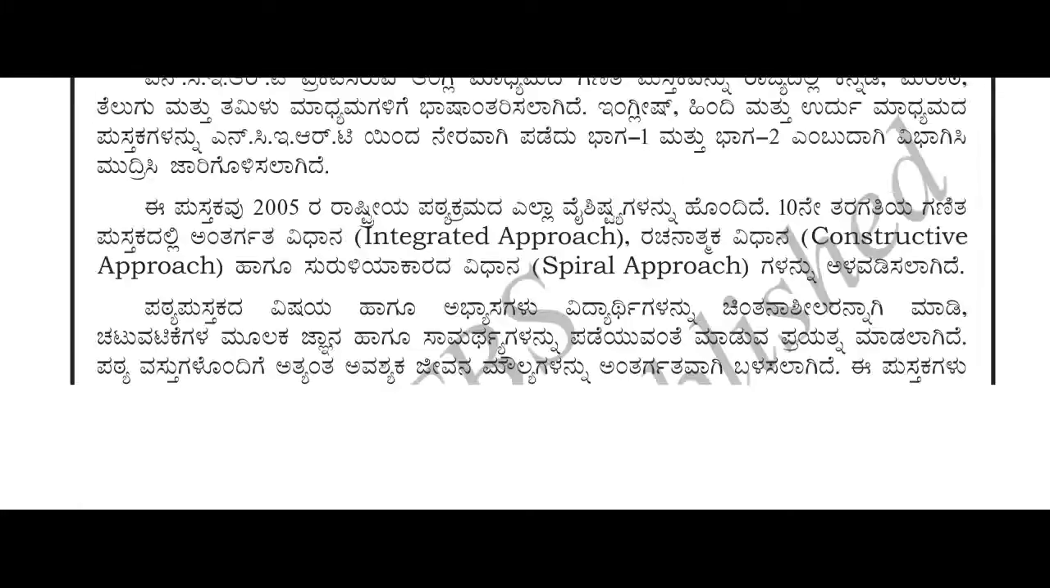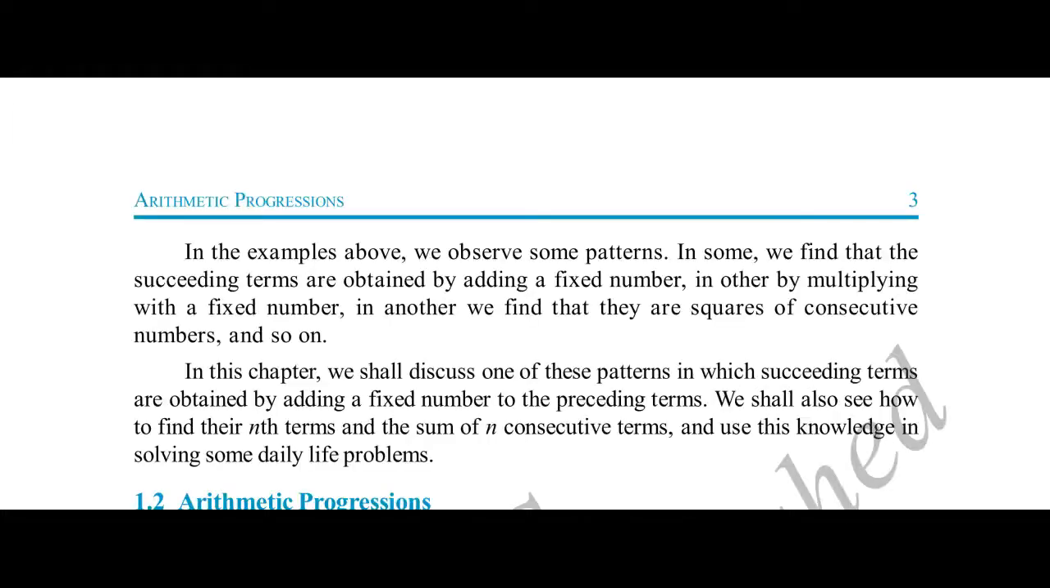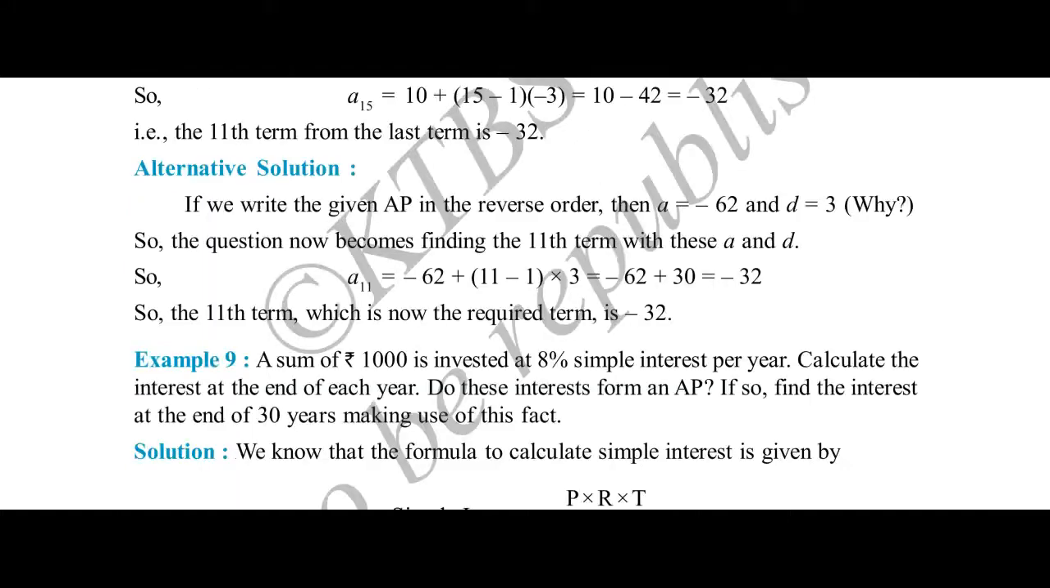So I am opening part 1 of your textbook. In that you can open the chapter. In arithmetic progression nothing has been deleted, you can see over here. In the triangles chapter you can open page number 25. After you open page number 25, you can see what topics are deleted. I will show you exact page number wise so that it will be easy for you to understand.